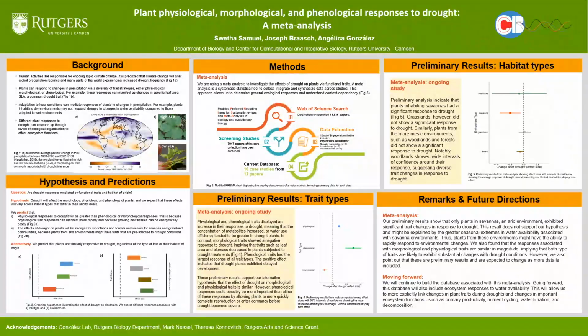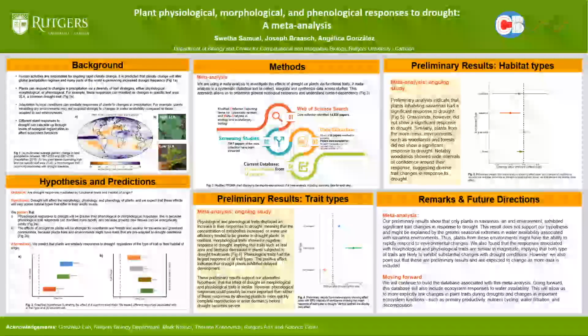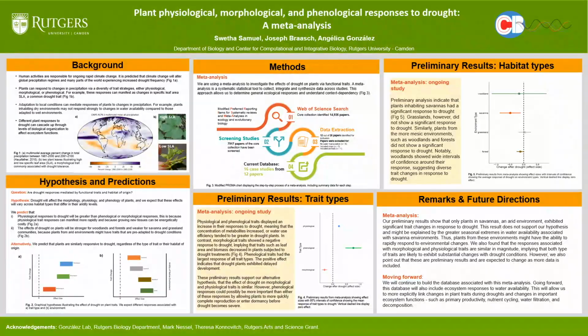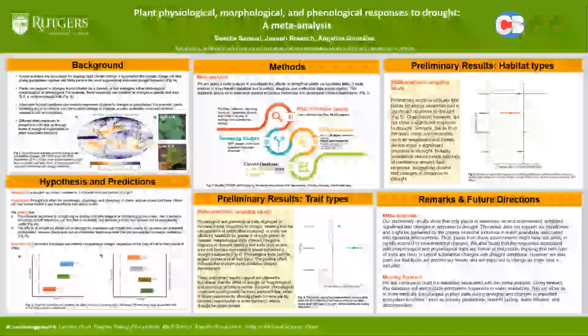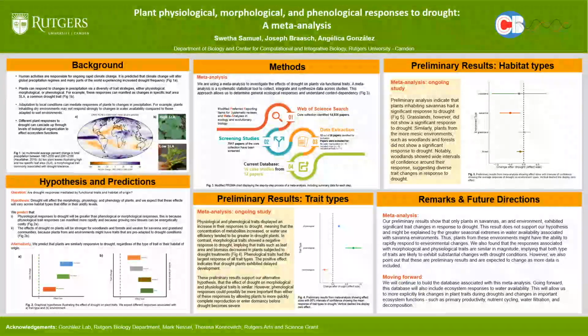Our preliminary results show that responses associated with morphological and physiological traits are similar in magnitude, implying that both types of traits are likely to exhibit substantial changes with drought conditions, and also that only plants in savannas and arid environments exhibited significant changes in response to drought. However, these are preliminary results and are expected to change as more data is included.